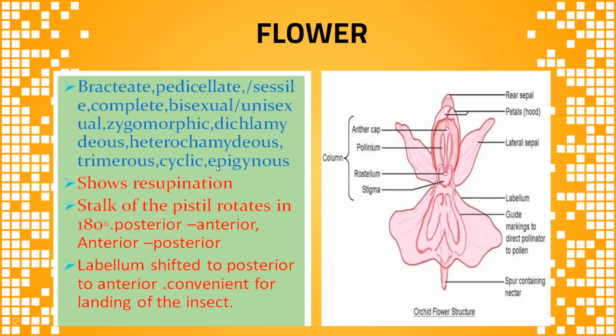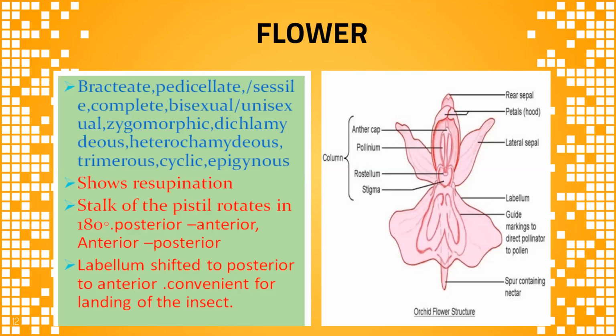Here it shows resupination. Resupination means the flowers are usually resupinate at anthesis, as the pedicel or ovary twists at an angle of 180 degrees during development. So after development, it is completely inverted. Such a mechanism is present in the Orchidaceae family, and the phenomenon is called resupination.